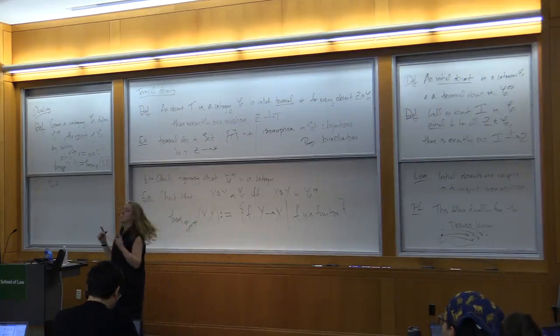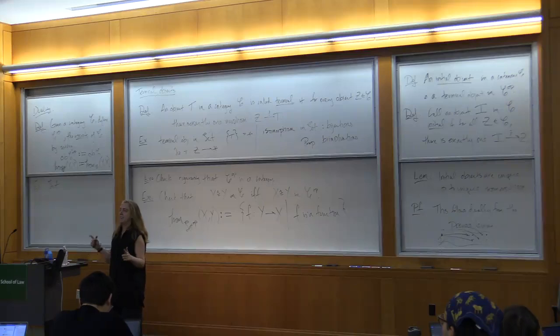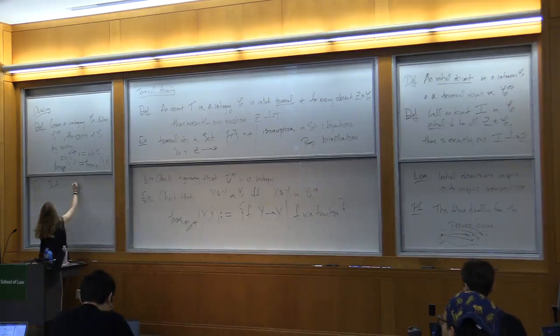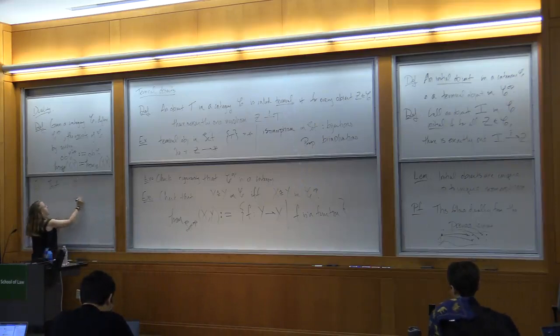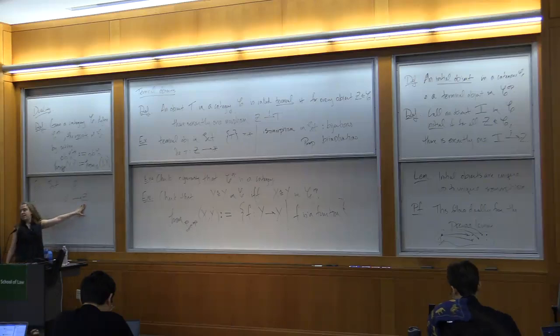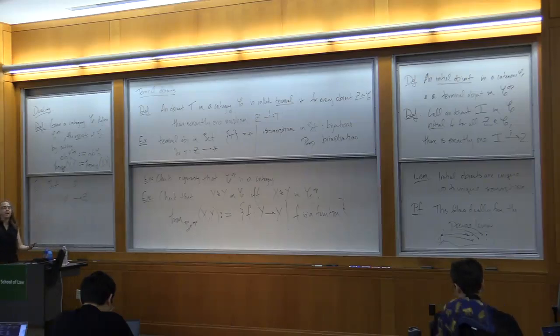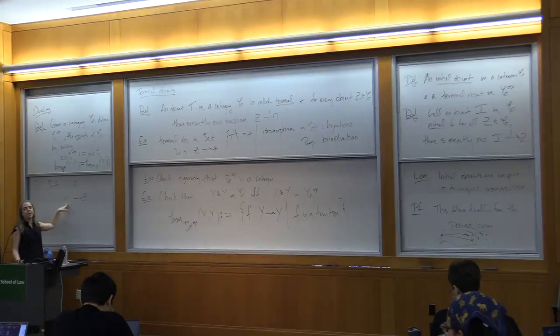Okay, so what is the initial object in Set? Empty set? Yes, exactly. And why is that? So we have to check that for any set, there's a unique function from the empty set to it, right? And we can always define something like this because we have to specify where all of the elements of the set go. There are no elements, so it is specified vacuously.